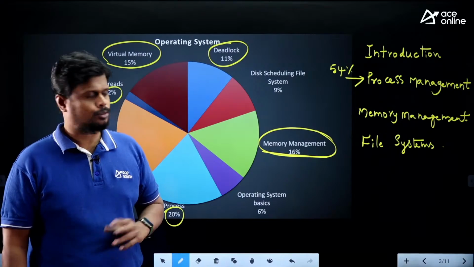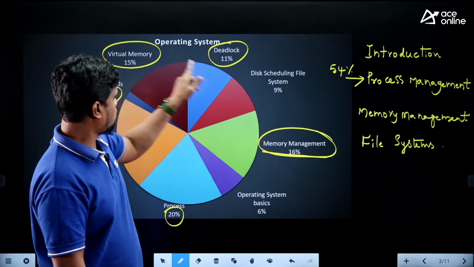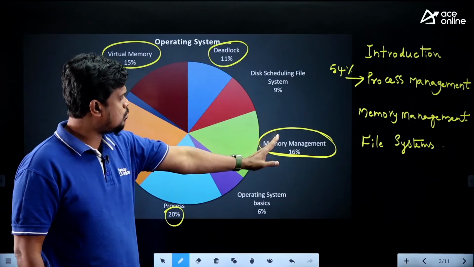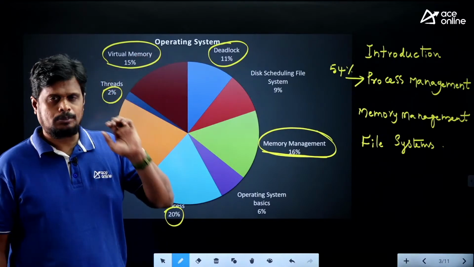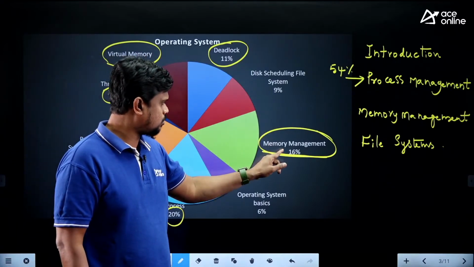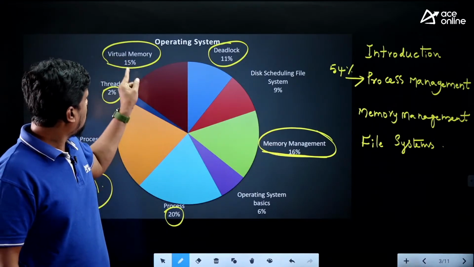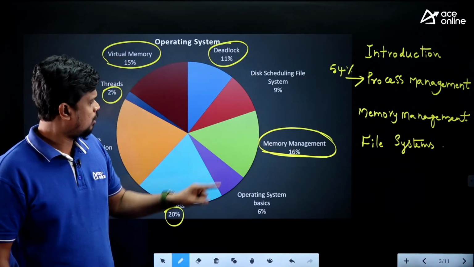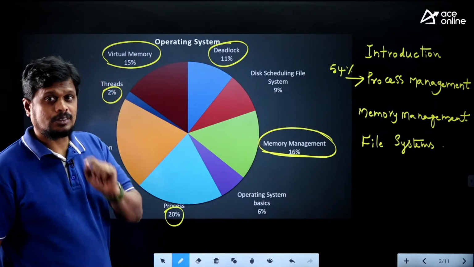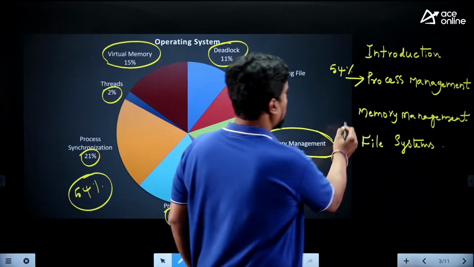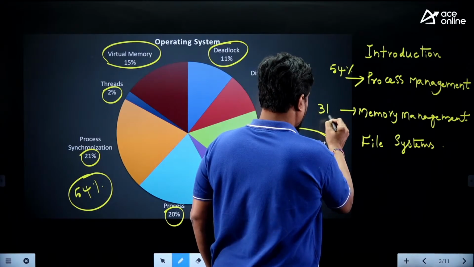So overall, these two are the main topics of memory management. Here it is 16% and here 15%, so 16 plus 15, 31% of questions we have from memory management.